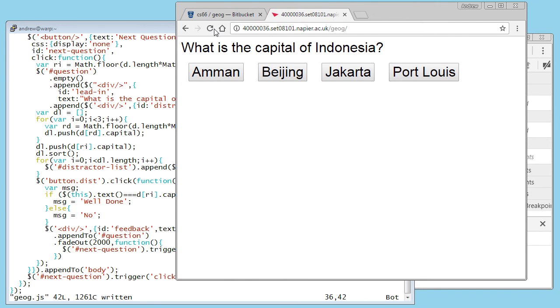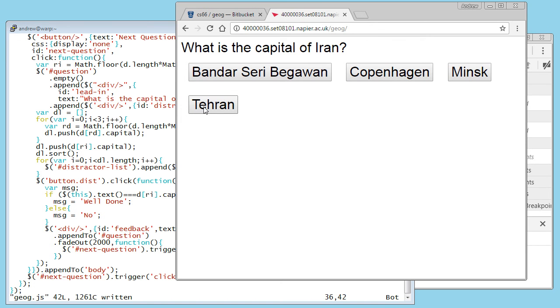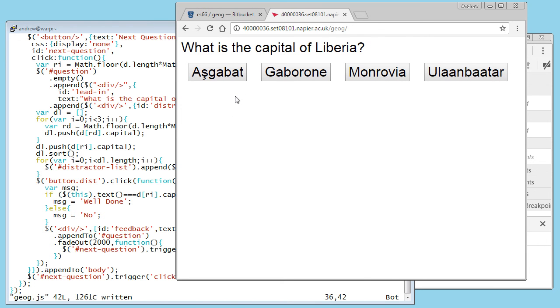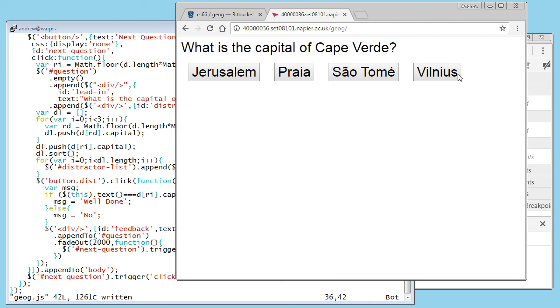Reload. Indonesia, Jakarta. Got it right. Okay, capital Iran, Tehran. Let's get one wrong. Capital of Liberia. I'm pretty sure it's not Ulaanbaatar. Let's get it wrong. It says no, fades out, gives me the next question. Okay, I'm quite liking that. Next thing to do is to keep score. I'll do that in the next video after I've done my commit.